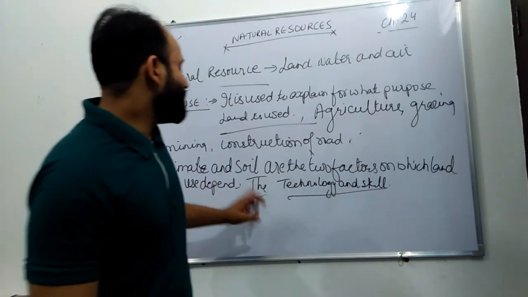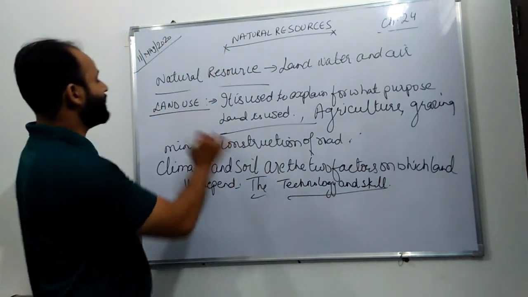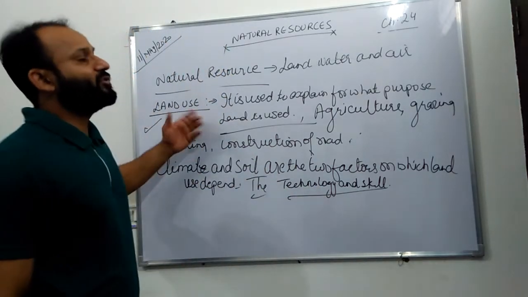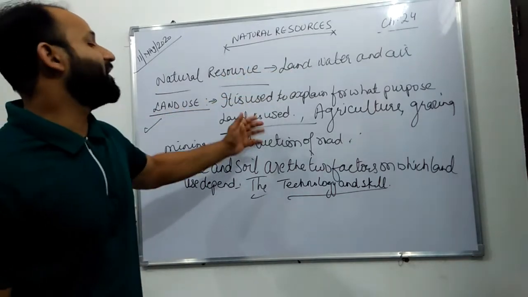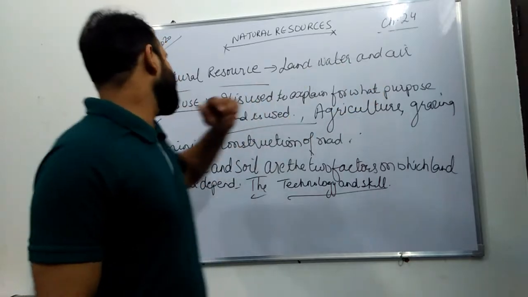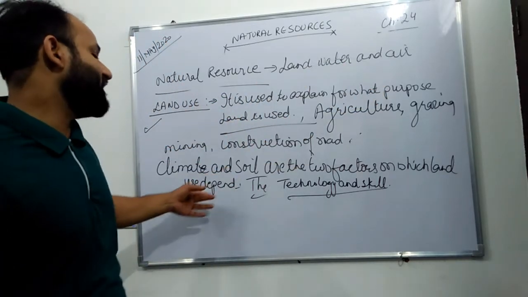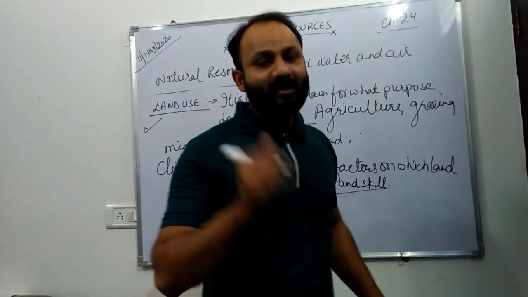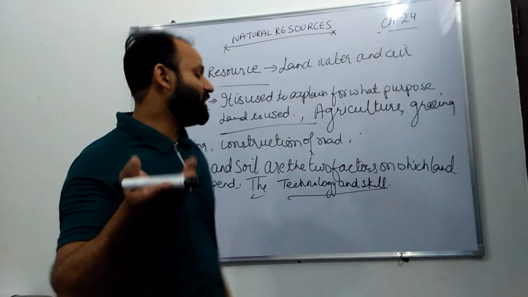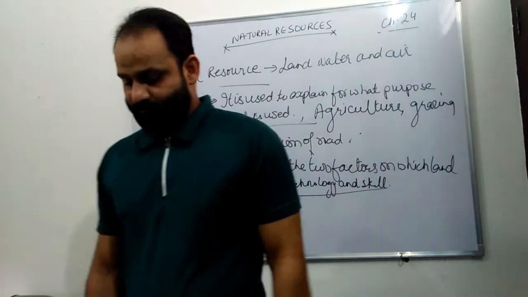So we have done land use. It is used to explain for what purpose land is used. Land हमारे किस काम आ रही है? Agriculture के लिए, grazing के लिए, mining, construction of road. Climate and soil are the two factors on which land use depends, and it also depends upon the technology and skill of a particular person, so that he can make the best use of it.